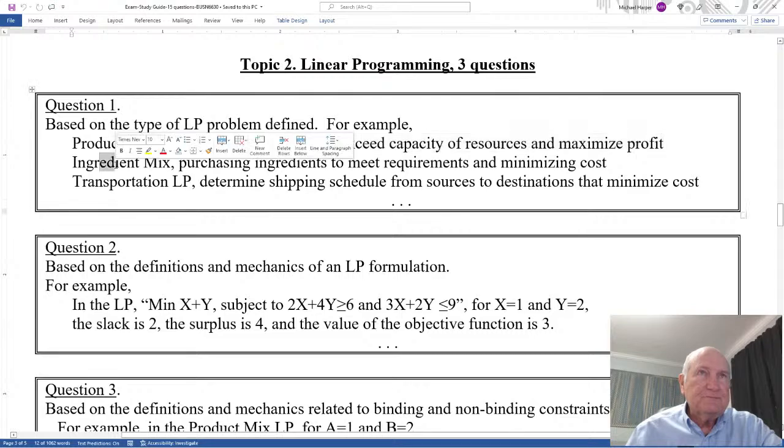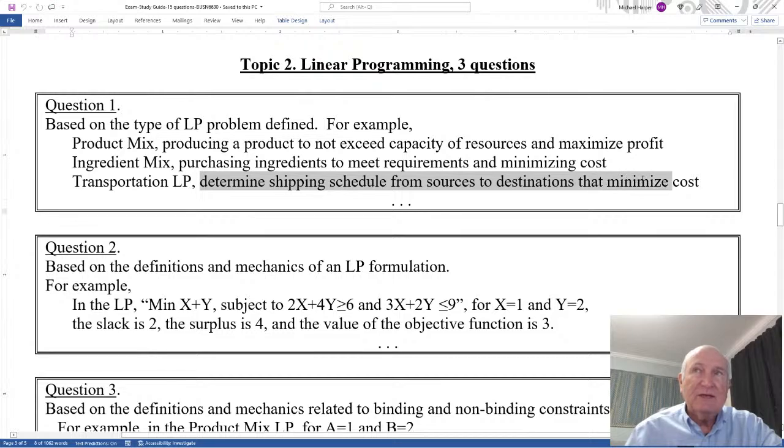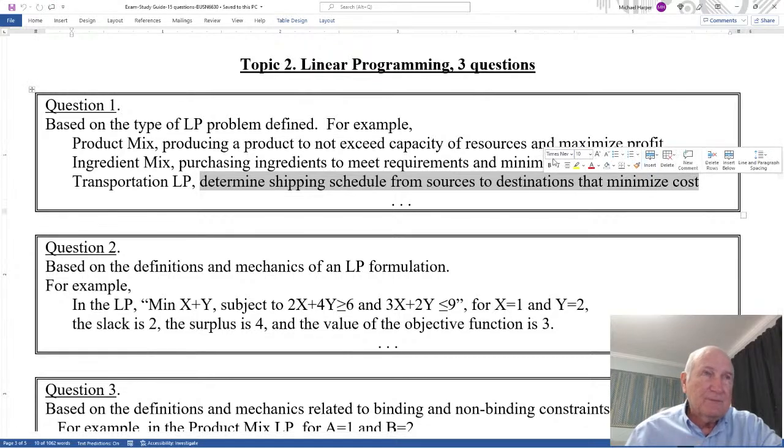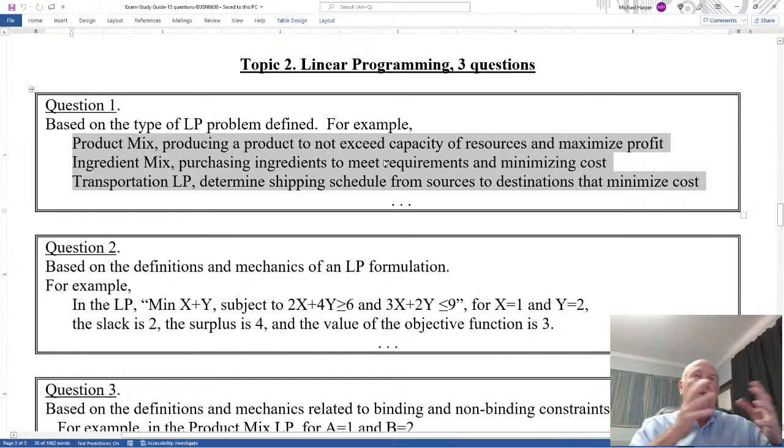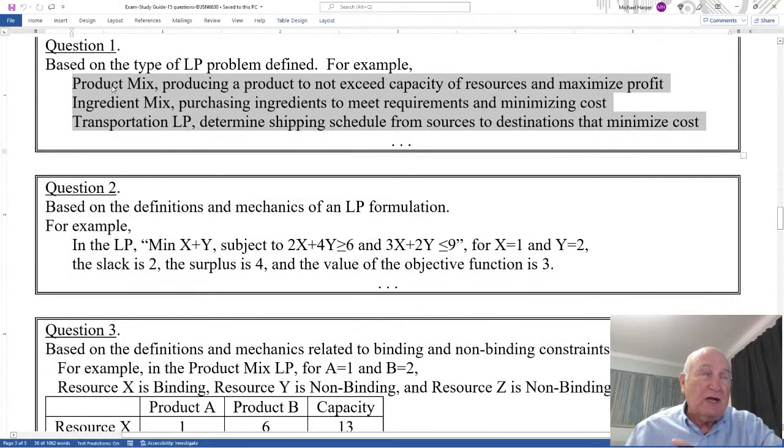Ingredient mix, purchasing ingredients to meet requirements and minimizing cost. Transportation LP, determining shipping schedule from sources to destinations that minimize the total cost of the shipping. Okay, so in other words, this is based on just understanding, describing something and knowing which type of LP it is. And I'll just do those 3.